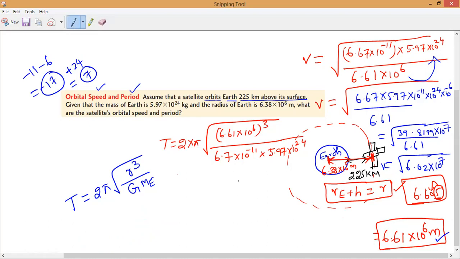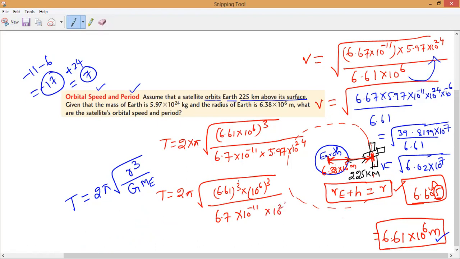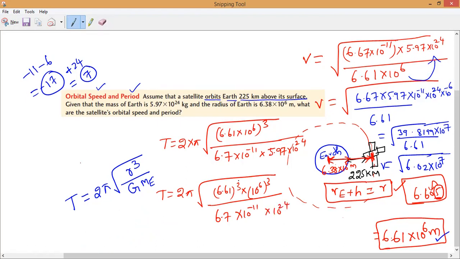Now if you observe here, first we can simplify 2 pi. Can I write this one as 6.61 whole cube and this one as 10 power 6 whole cube, divided by 6.7 into 10 power minus 11 into 10 power 24? Now powers alone you can take. What will it become, guys? Everybody can say, the 10 powers alone.